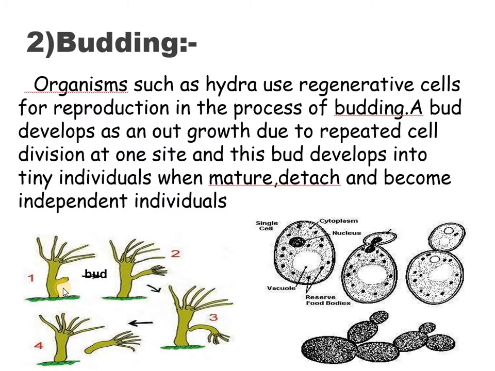Hydra multiplies by budding under favorable conditions. The bud generally develops from the lower half. It grows in size. Mouth and tentacles are formed terminally. As soon as the bud becomes nutritionally independent, it constricts at the base, and then it separates as a new individual, as shown here. Here is the constriction.